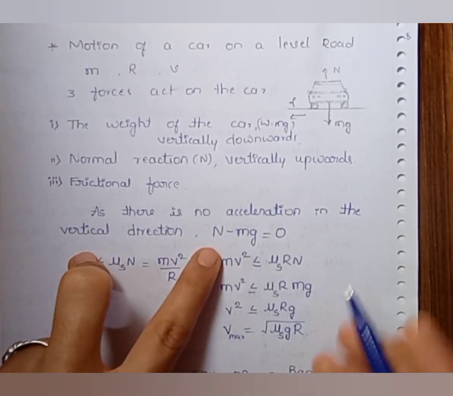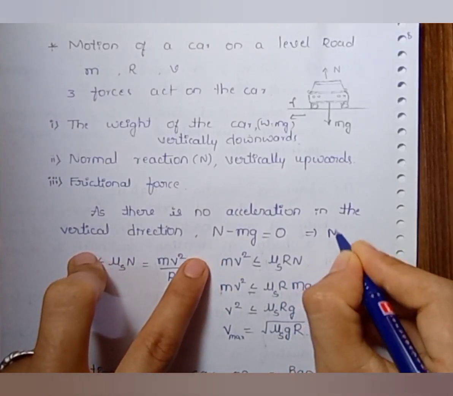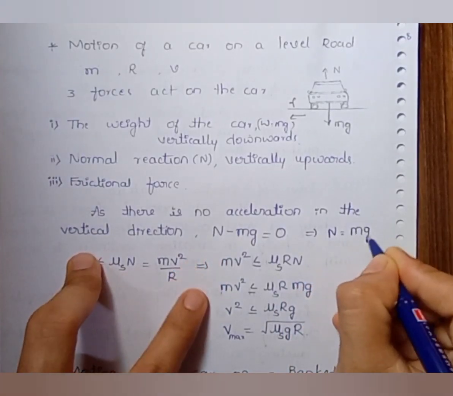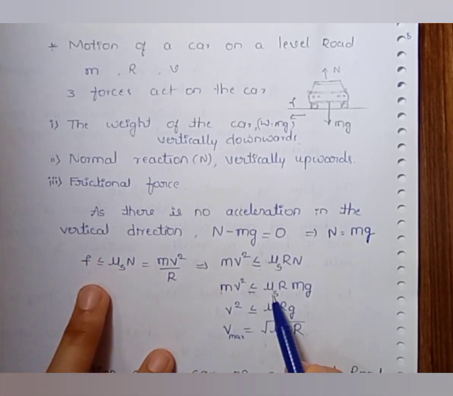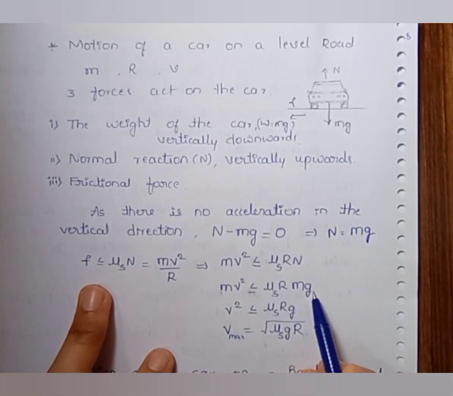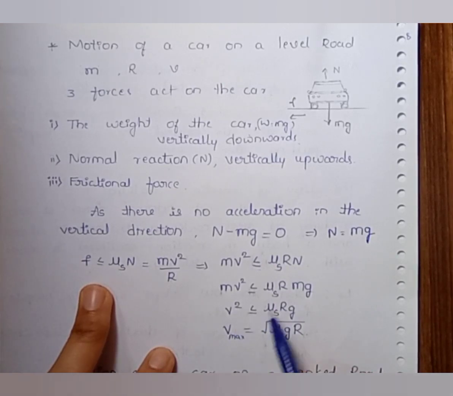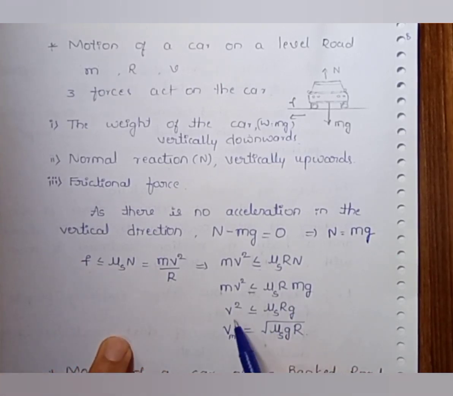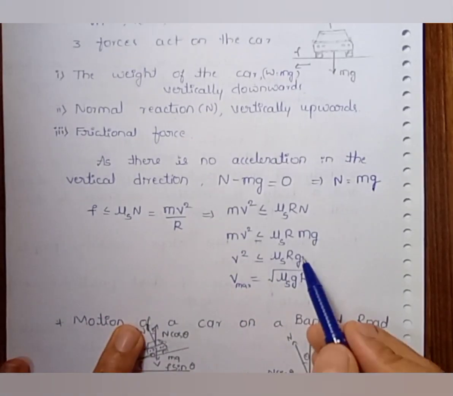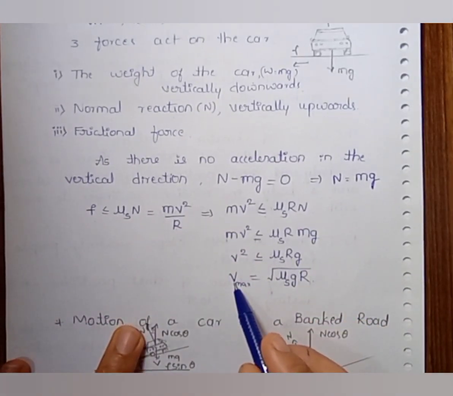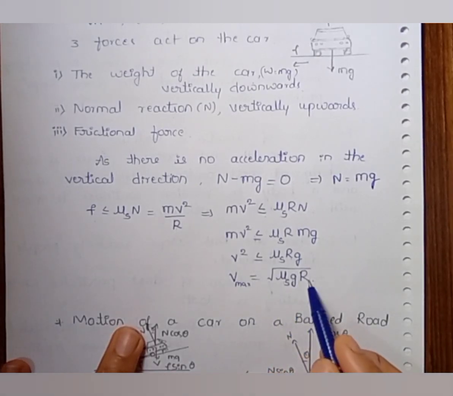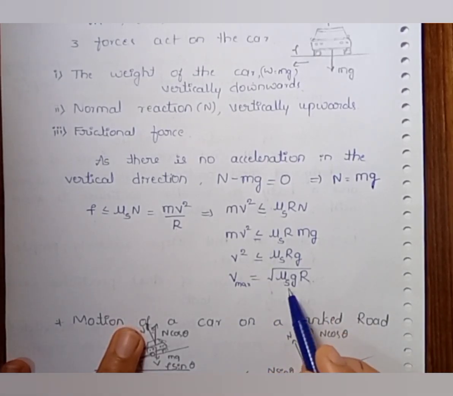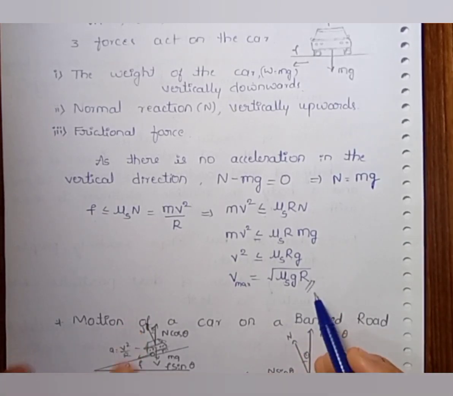In place of N, what can we write? N is equal to m into g. Therefore, mv square is very much less than mu_s into mg. Then v square is equal to, m gets cancelled, which gives v square is very much less than mu_s into r g. Therefore, for the maximum speed of that car, v max is equal to square root of mu_s into g into r. Mu_s is the coefficient of static friction.